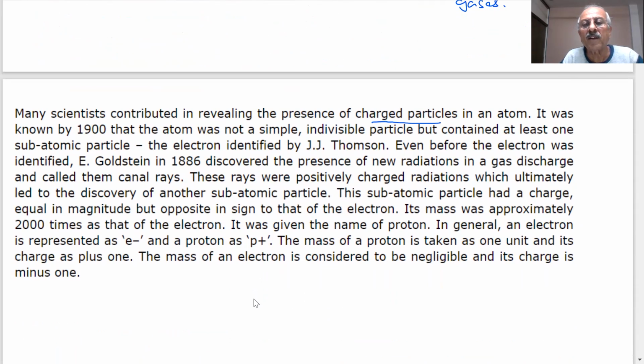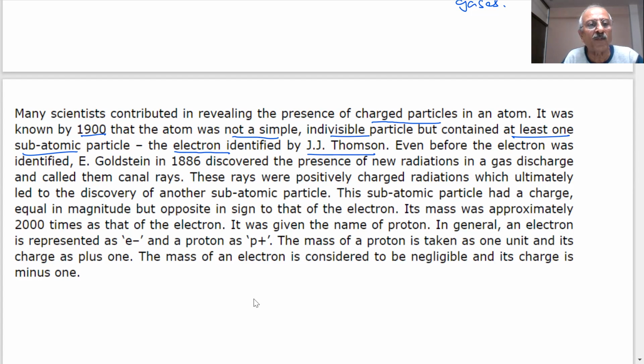So there is a definite story that there are charged particles inside the atom. It was known by 1900 that atom was not a simple indivisible particle, but contained at least one subatomic particle, the electron, identified by J.J. Thomson. So J.J. Thomson ने जो experiment किया, he identified a negatively charged particle.